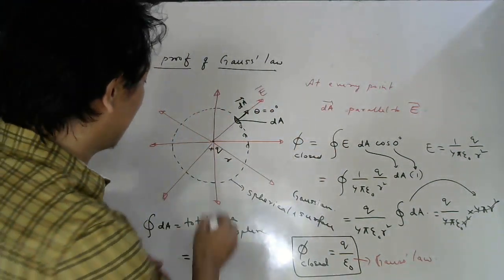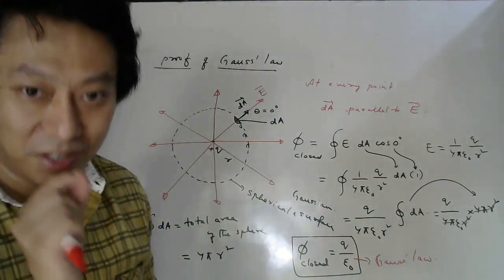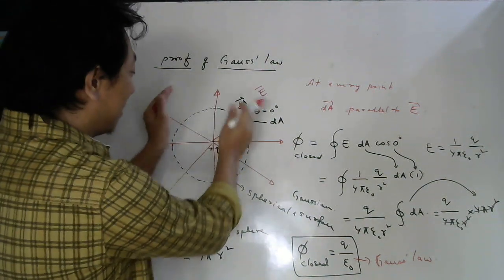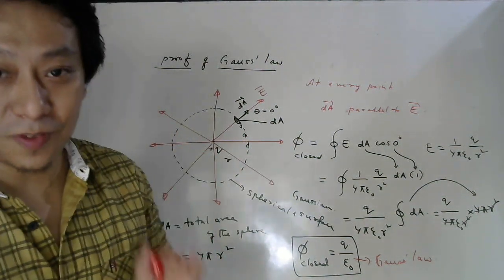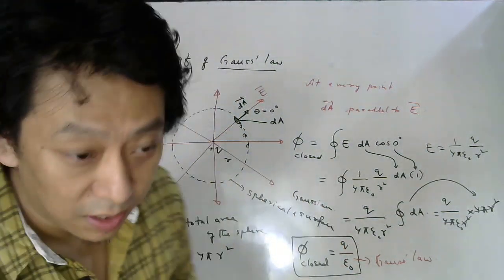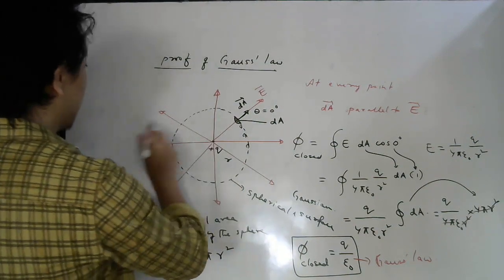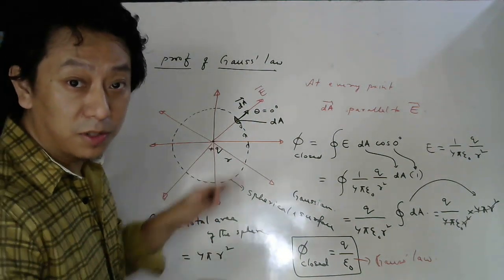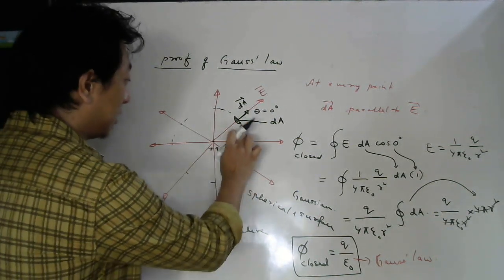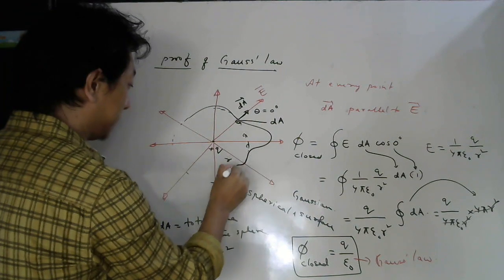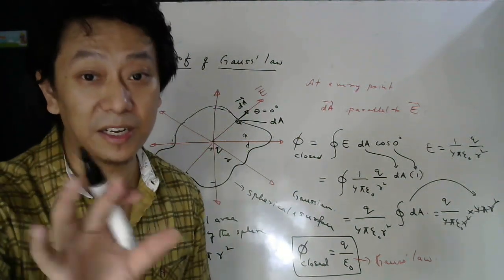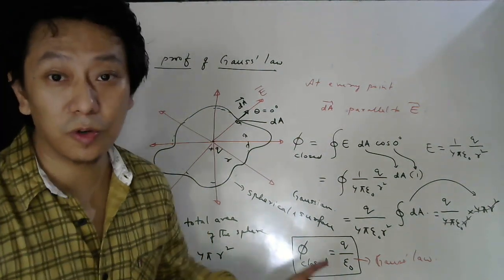I have not taken some very complicated charge. I took a point charge, and I did not consider a very complicated surface. I considered a simple spherical surface. Next class I will try to convince you that even if this surface was not spherical, suppose I take this kind of closed surface, then also Gauss law is valid.